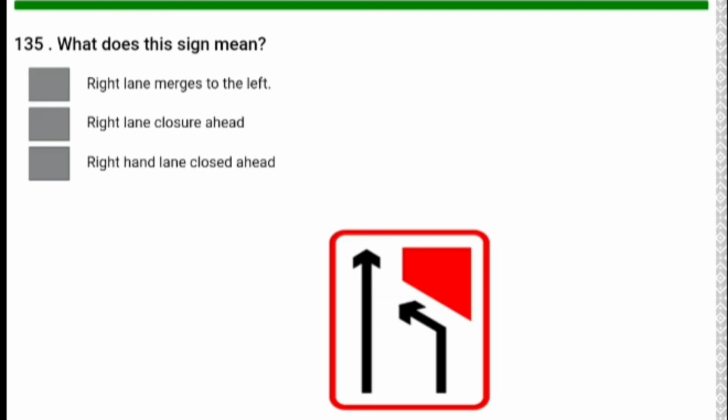What does this signal mean? Right lane may merge to the left. Right lane closed ahead. Right-hand lane closed ahead. Number 2 is the correct answer.